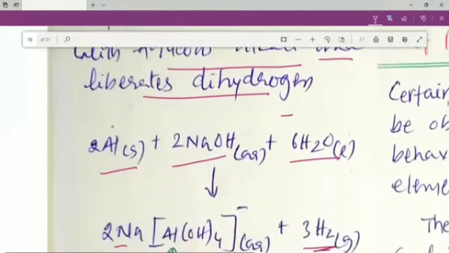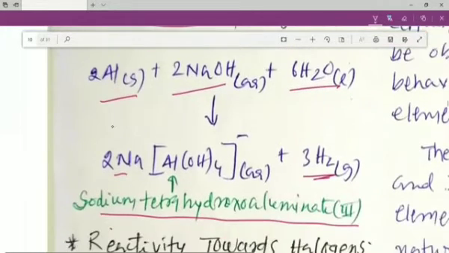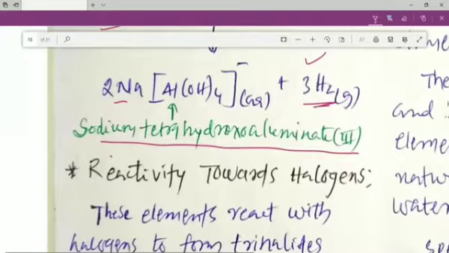Aluminium reacts with alkali, my dear students. So, aluminium reacts with alkali and liberates hydrogen gas. You can see these reactions: when aluminium reacts with 2NaOH and 6H2O, it produces 2Na[Al(OH)4] and 3 hydrogen. This compound is known as sodium tetrahydroxoaluminate(III).